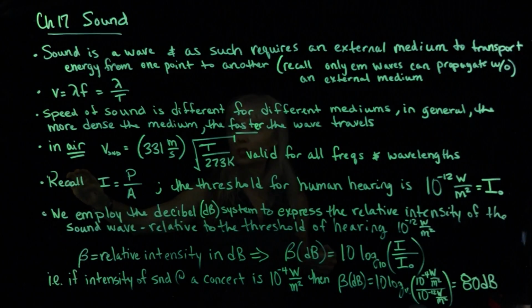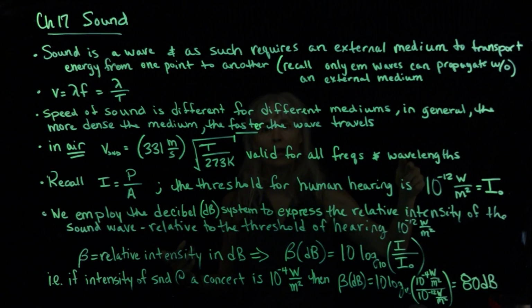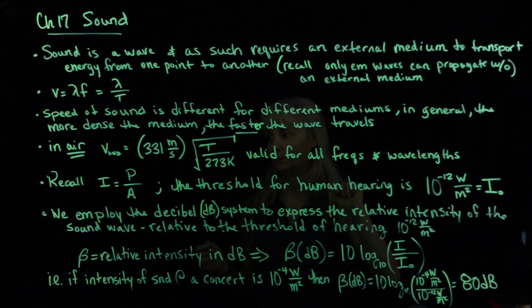In air, the speed of sound is a function of temperature. So it's 331 meters per second times the square root of the temperature of the air divided by 273 Kelvin. Notice that the temperature you plug in here must be in units of Kelvin so that you can have a cancellation under the radical and remain with units of meters per second, which is, of course, what we want for speed. This formula is valid for all frequencies and wavelengths of sound.